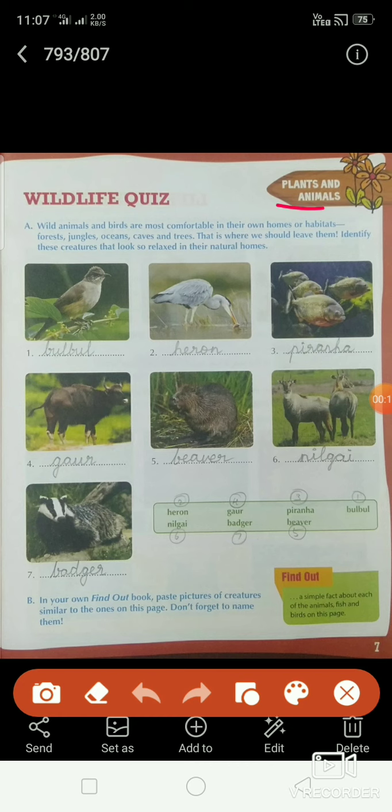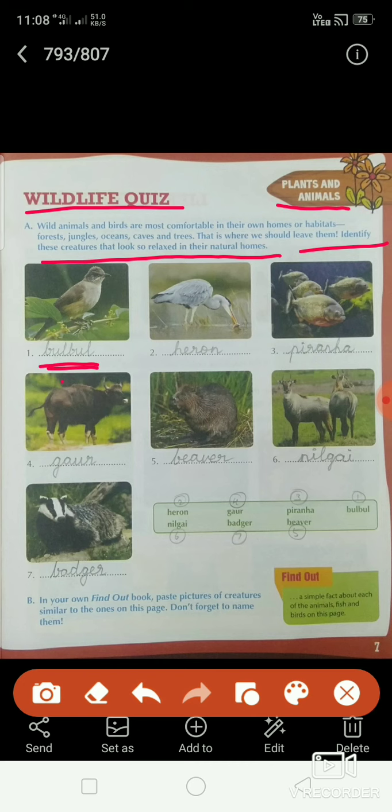Now we are going to see about plants and animals. So, wildlife quiz. Wild animals and birds are most comfortable in their own homes or habitats: forests, jungles, oceans, caves and trees. That is where we should leave them. Identify these creatures that look so relaxed in their natural homes.